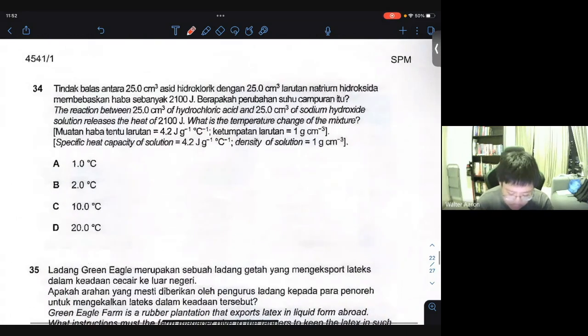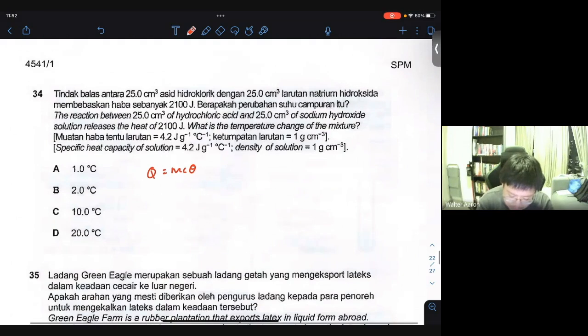34. The reaction between 25 cm cube of hydrochloric acid and 25 cm cube of sodium hydroxide solution releases the heat of 2,100 joules. What's the temperature change of the mixture? So right now we have Q equals MC theta. And then we have Q already. It says here it releases the heat of 2,100 joules. Is that it? No, actually this is heat release. Heat release means it's delta H, sorry. So delta H is supposed to be 2,100 joules.